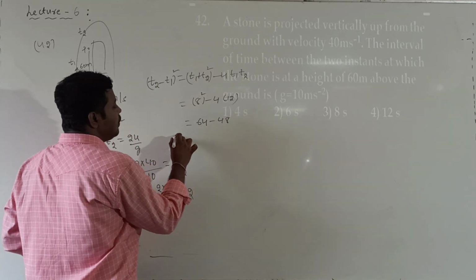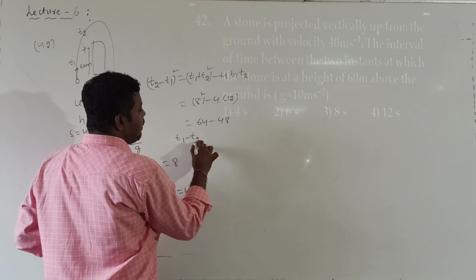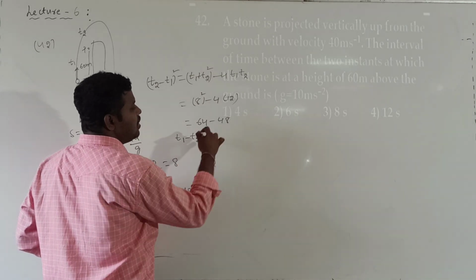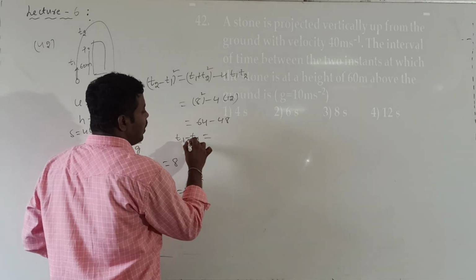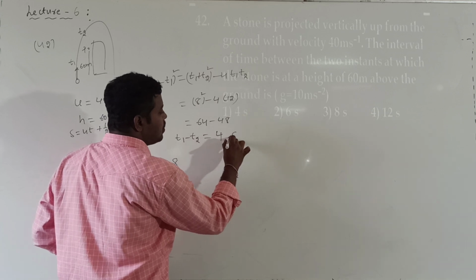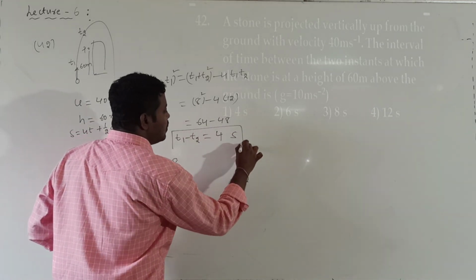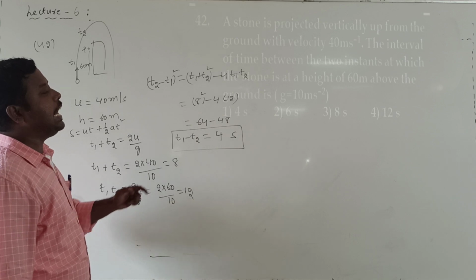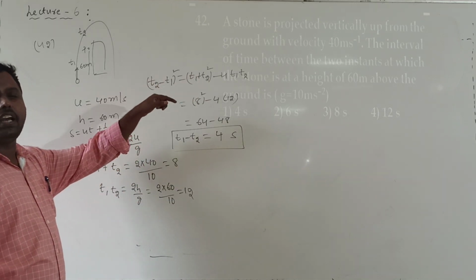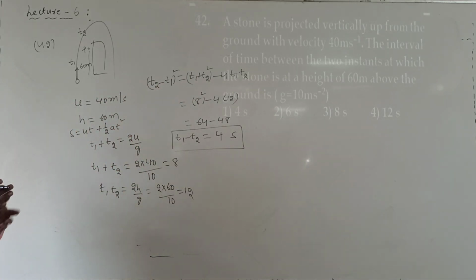So what will be the answer for t1 minus t2? t1 minus t2 whole square is equal to 16, so t1 minus t2 is equal to 4 seconds. Understood now? t1 minus t2 is the interval of time for which the stone is at a height of 60 meters. Okay now? So this is question number 40. So next question.